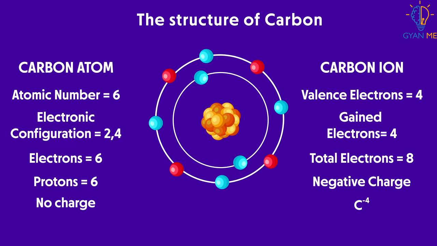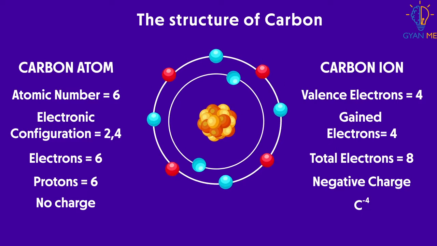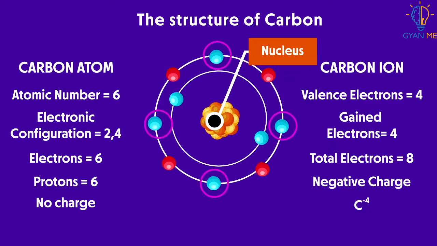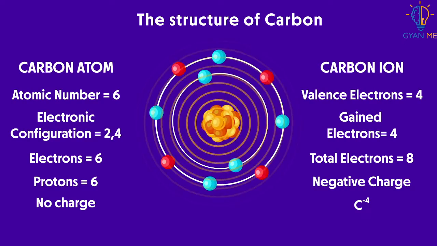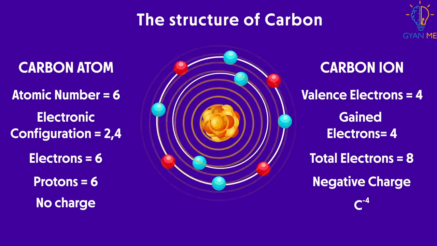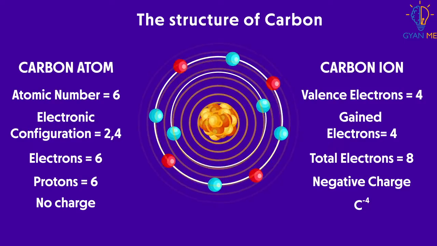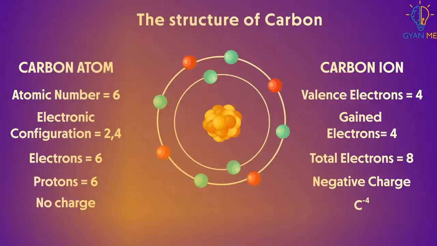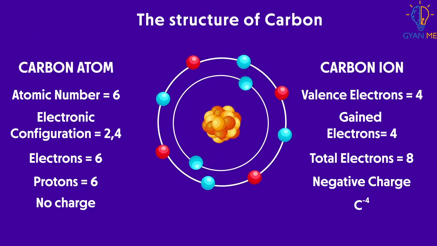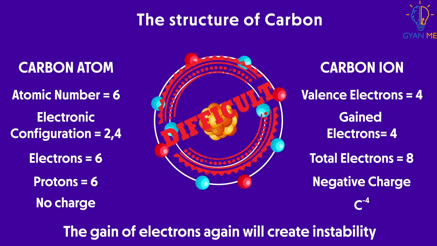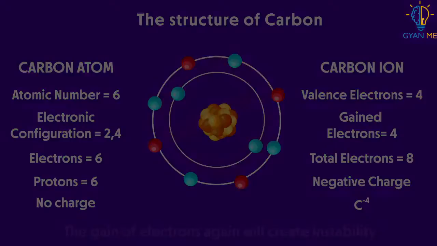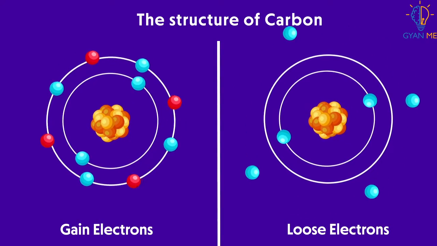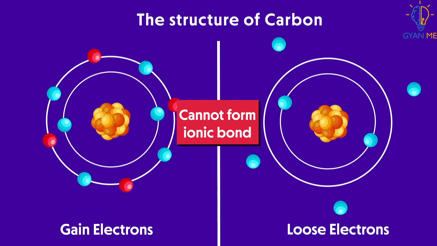But again, as we know, it is very difficult for a nucleus to attract 4 extra electrons and keep them in the orbit. Again, this is because carbon requires lot of energy to attract 4 extra electrons and keep them in orbit. And thus, the gain of electrons again will create instability. Therefore, carbon cannot gain or lose electrons and consequently cannot form ionic bonds.